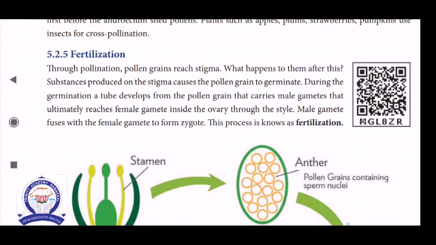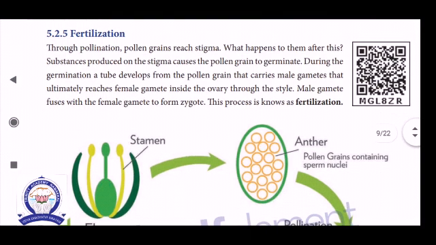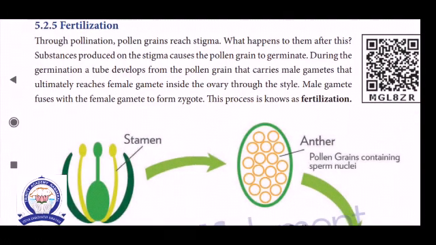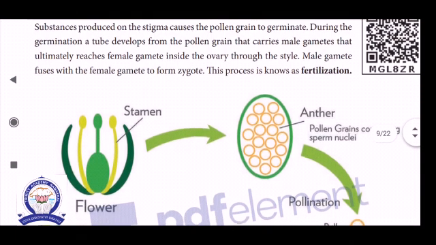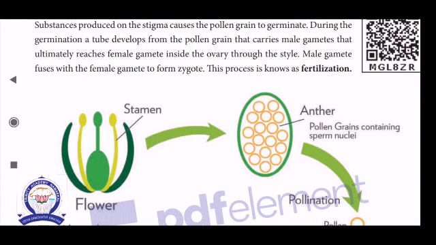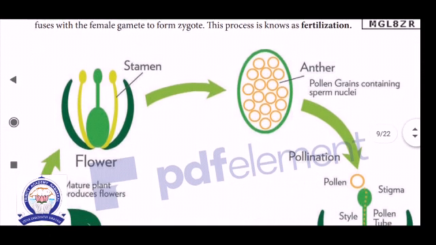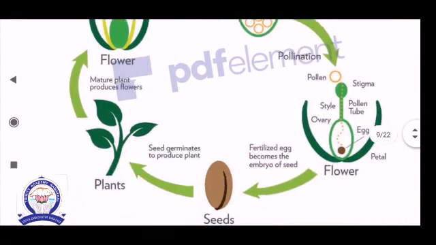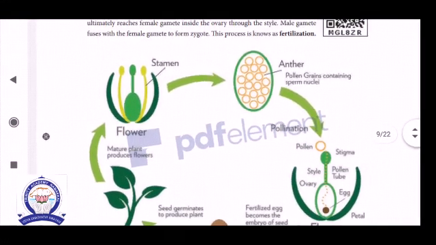During the germination, a tube develops from the pollen grain that carries the male gamete, which ultimately reaches the female gamete inside the ovary through the style. That is the process of fertilization. The male gamete fuses with the female gamete to form a zygote. Fusion of both the male and female gametes is called fertilization.